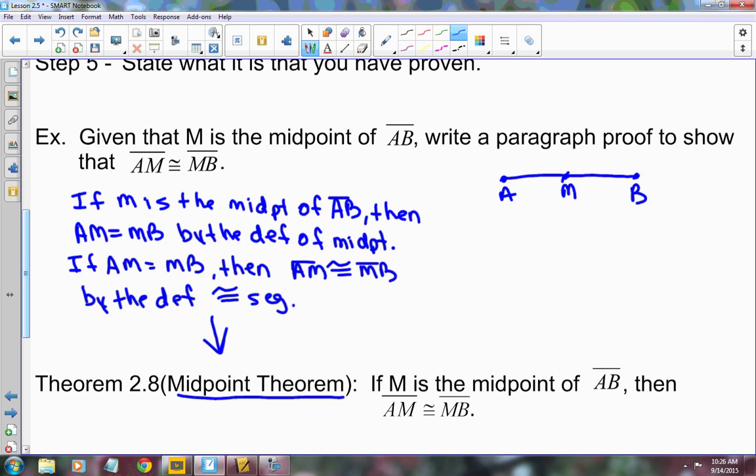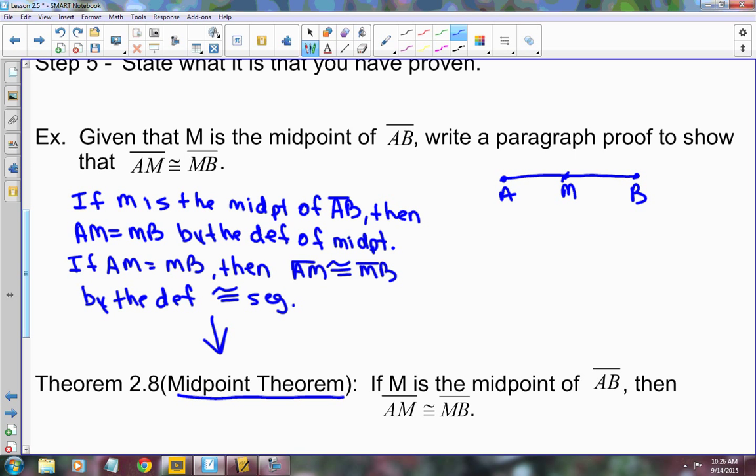So we learned about the midpoint definition, right? And the definition of midpoint says that the two segments are equal, their measures are equal. But the midpoint theorem tells us that if M is the midpoint of AB, those segments are congruent. Okay? So, if you're going to state equality, you use the definition. If you're going to state congruence, then you use the midpoint theorem. Now, what's it matter?